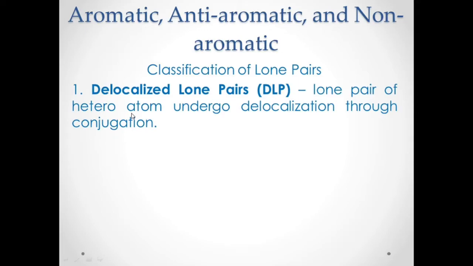So it's not just all the time that if you see conjugated carbon to carbon double bonds and single bonds alternating, then that is automatically aromatic. There are also lone pairs that can exhibit delocalization of electrons, and they are part of the stability of the compound, because that lone pair can undergo delocalization. Remember, for oxygen and nitrogen, nitrogen has one lone pair, and oxygen has two lone pairs.